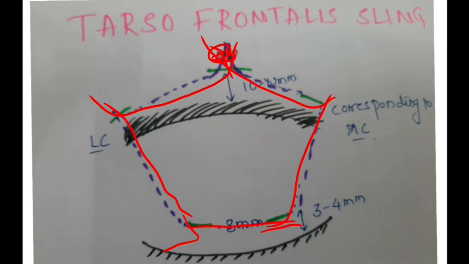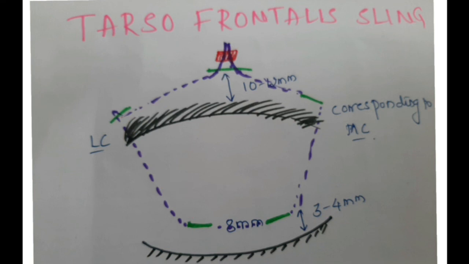After that, you pass these 2 ends of the suture through a sleeve which is given along with the suture material, and then tie the knot. When you are tying, look for the appropriate position of the eyelid. After you confirm the lid position, tie the knot, cut the ends and bury this knot below the pocket which is created below the skin. So this is about tarsofrontalis sling surgery.